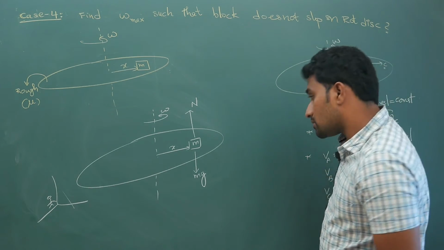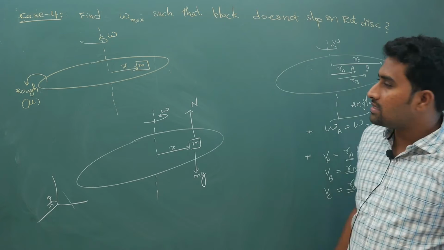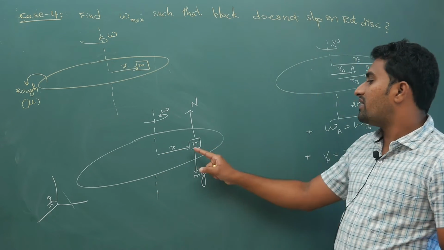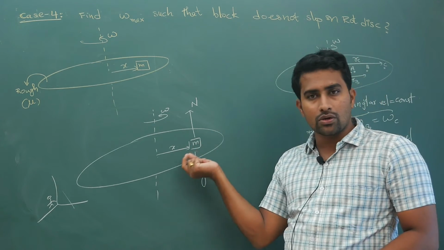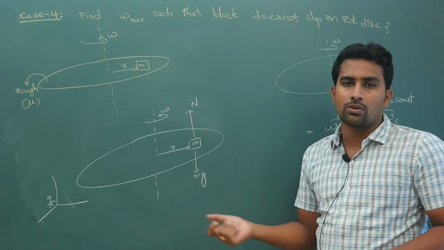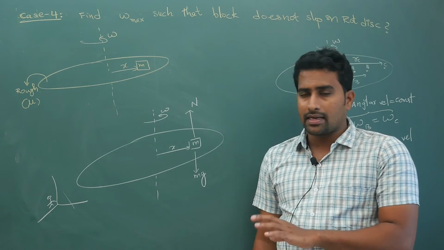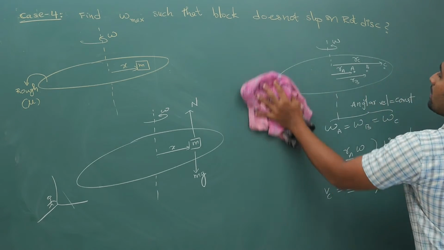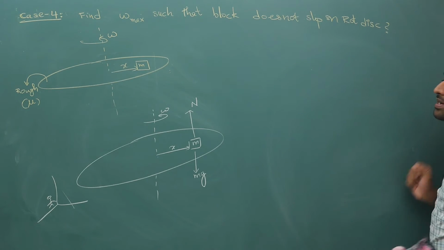So in this case, for this block of mass m, the centripetal acceleration you can directly write as x into omega square. If it is at the edge, some other value. Later you will have questions like there is a groove and in that groove there is some small ball, such kind of questions. I will show it to you, don't worry, we will come to that part later, but for now just this is enough. Now hope you have remembered this point and you have copied it down.